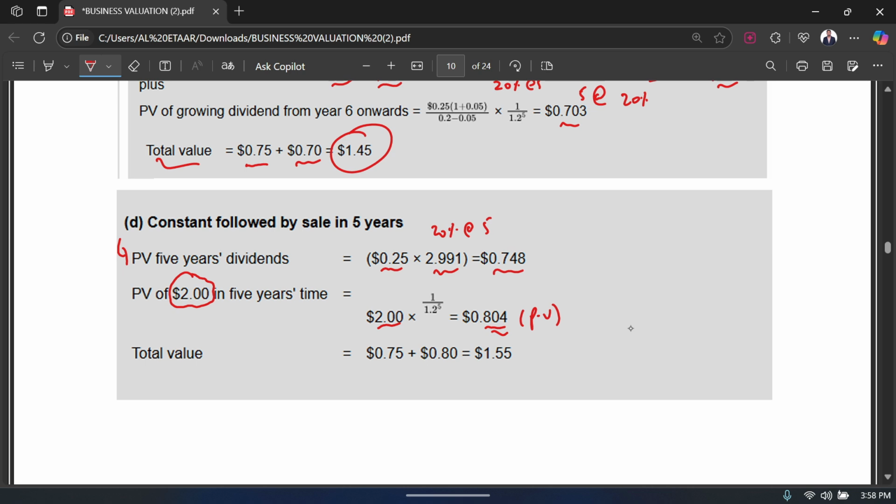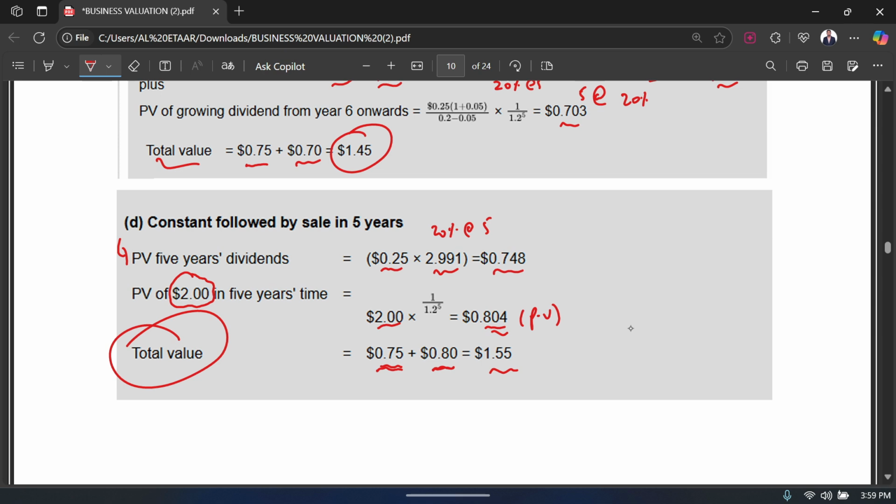So I multiply my $2 with 1 over 1.2 to the power of 5 to get my discount factor, and then I have my present value as 0.804. So what are my total cash flows? I have my present value of dividend, which is 0.748, which can be rounded off to 0.75. And I have my present value if I sell the share, which is 0.80, and if I add them together, I have my total value of 1.55. So you can see that's my total value.